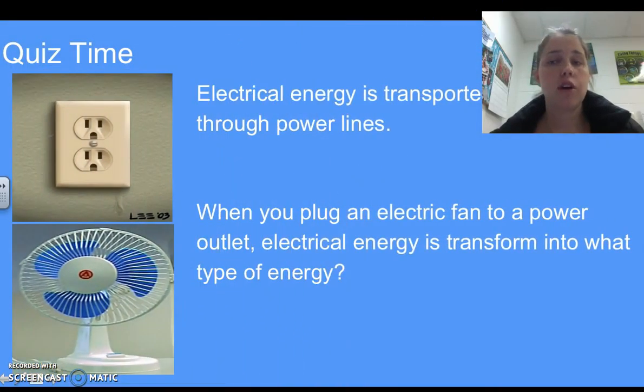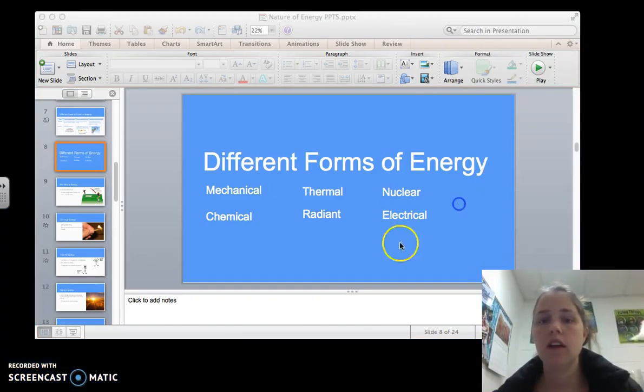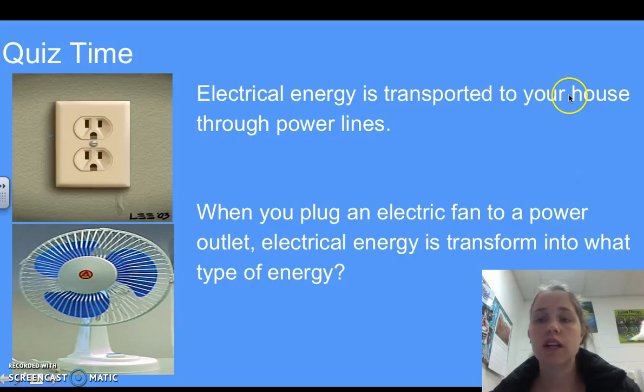All right, let's talk about this really quick. Electrical energy is transported to your house through power lines. Remember, that's electrons moving from the grid where the power is produced to your electrical outlets. When you plug an electric fan into a power outlet, electrical energy is transformed into what type of energy?